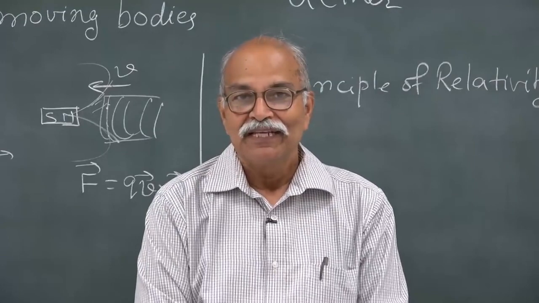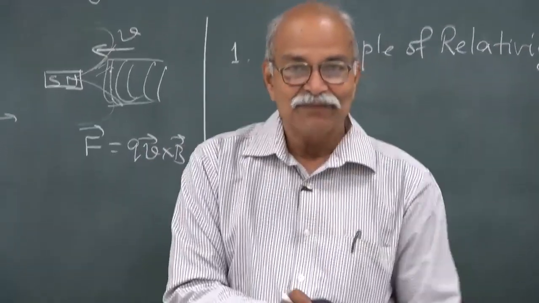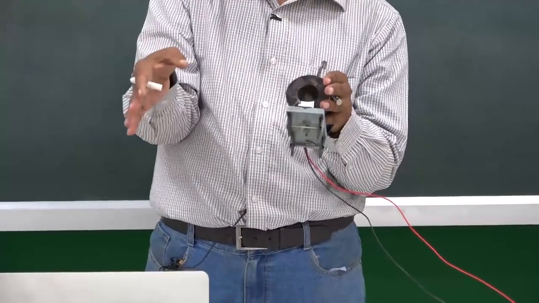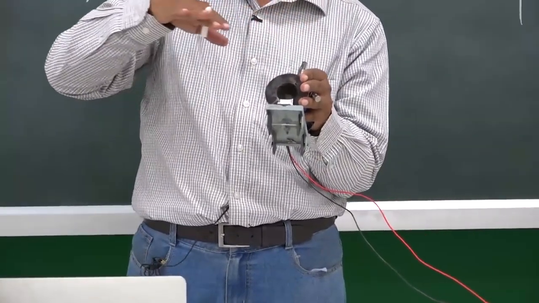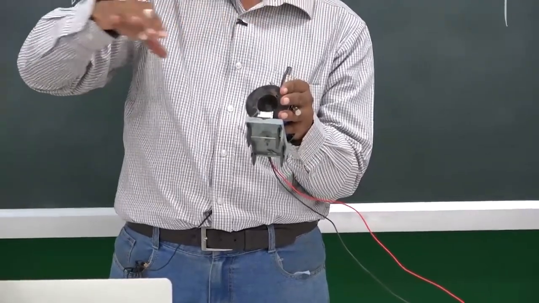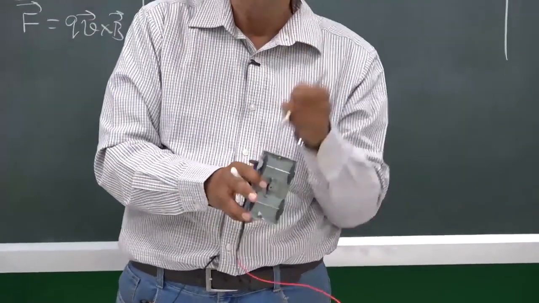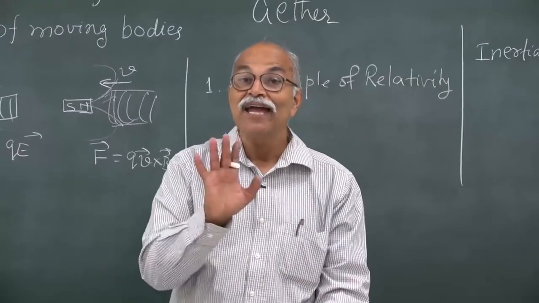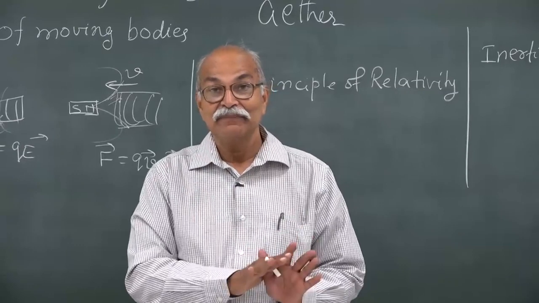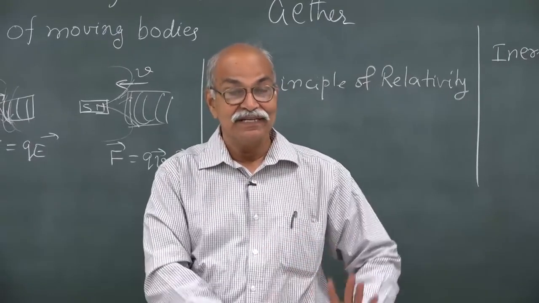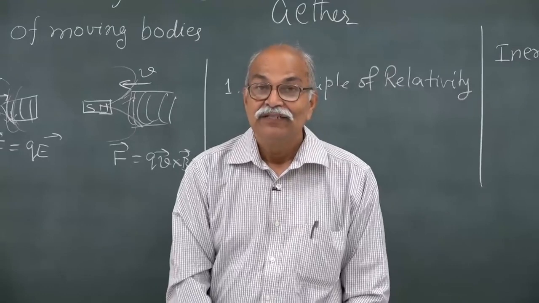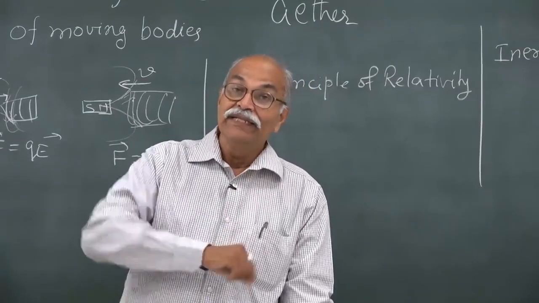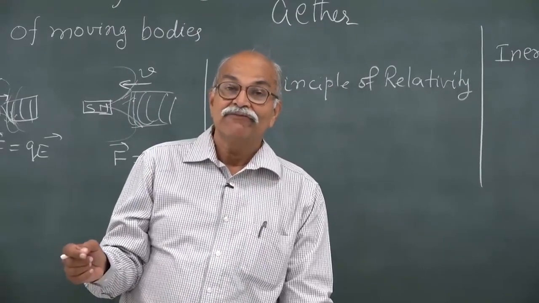this table, if I take this coil and this magnet and this galvanometer in the car, while the car is moving smoothly on a very nice road, and I still do this magnet going into the coil, coil going into the magnet, the same kind of deflection will be seen in the galvanometer as we see it here on this table. So, all laws of physics are same in all inertial frames of reference, and therefore, by doing